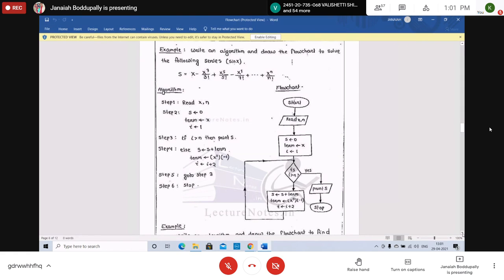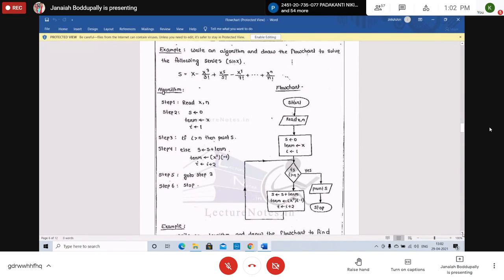The second term is x cube by 3 factorial, where i is 3. If i is greater than n, then print s. Whenever i becomes more than the n value, print the s value, that is the sin x value. Else, s equals s plus term. Every time you are adding some term. Term is, in the first iteration, x. Second iteration, minus x cube by 3 factorial. Third iteration, x power 5 by 5 factorial. How do you get the term every time? Initially x into x square into minus 1.